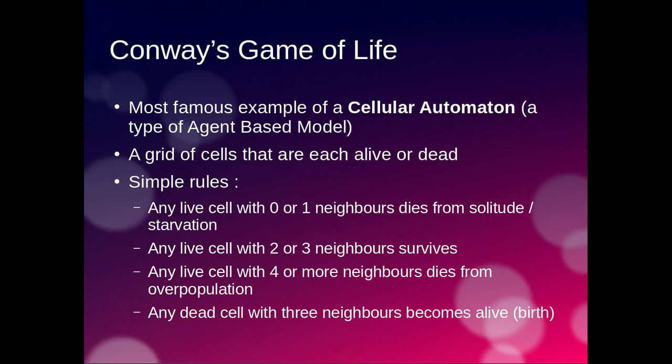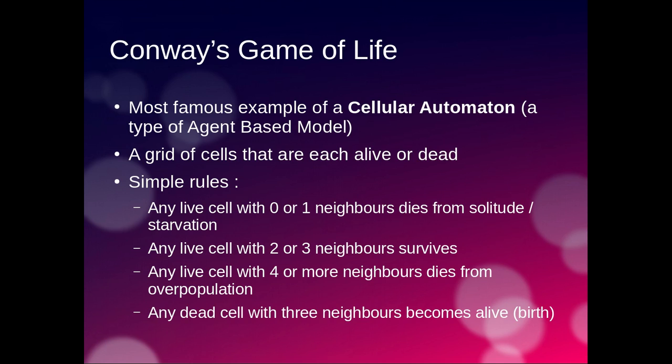Any living cell with 2 or 3 neighbours in one generation will survive into the next generation. Any living cell with 4 or more neighbours will die from overpopulation. And any dead cell with 3 neighbours becomes alive. That becomes a birth moment.